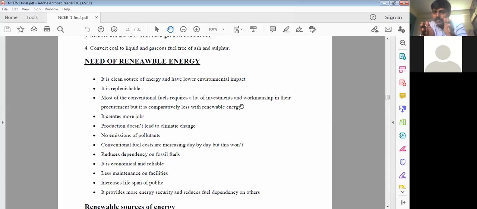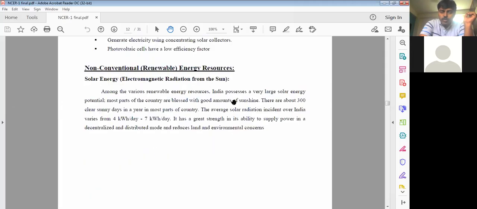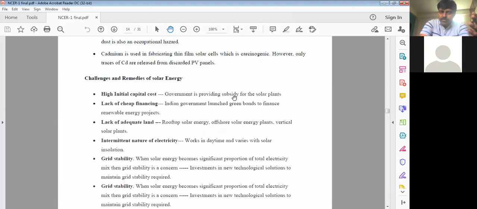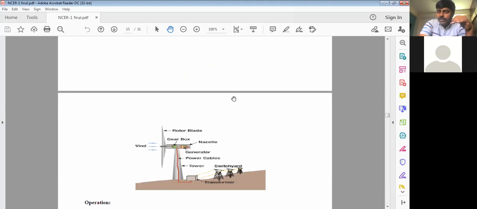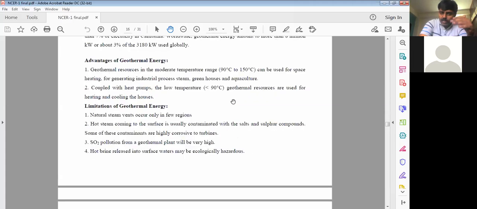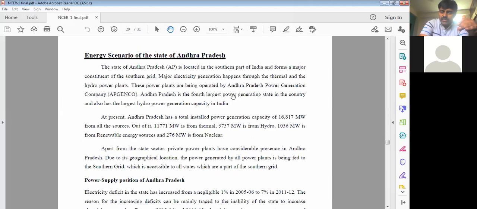Please adjust it, and you can make a tabular column. Wherever a question appears like differences between any two things, please mention a tabular column. Don't forget it. You should always mention a tabular column. So this is the renewable energy scenario, and how it is going to be: renewable wind, solar, and all these things. These are some of the important things I have given. We might have already discussed this in the second unit, third unit, but I have given a sample picture here in the first unit. So the generalized working and all these things are available with you now.